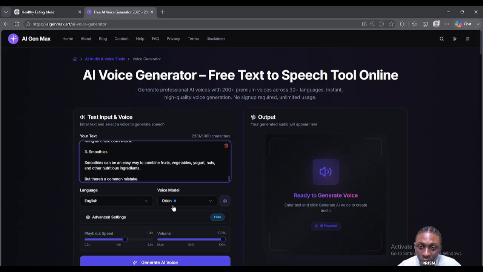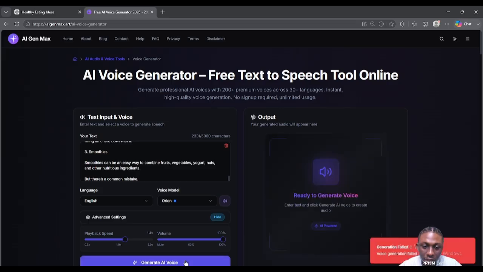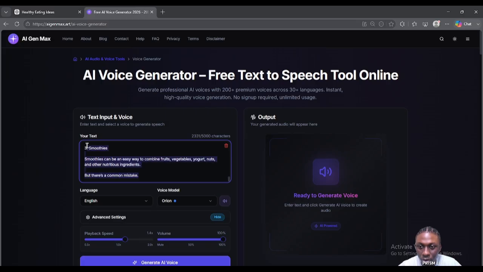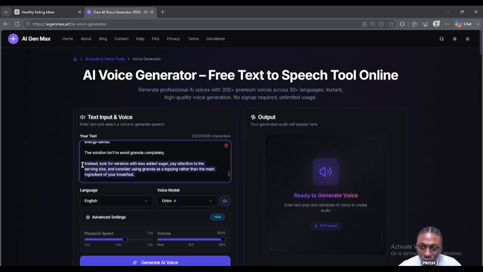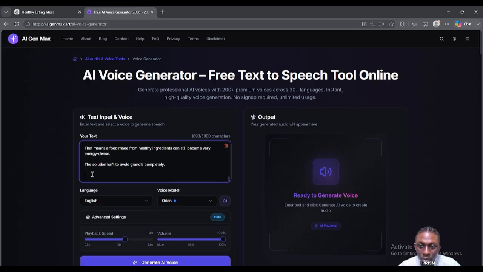Now you see that we are at 2,300. Once you click generate, it is going to cancel. You see that it's going to cancel. So instead you go back and just stop here. Okay, we are at 1,893, so that is before 2,000 obviously.